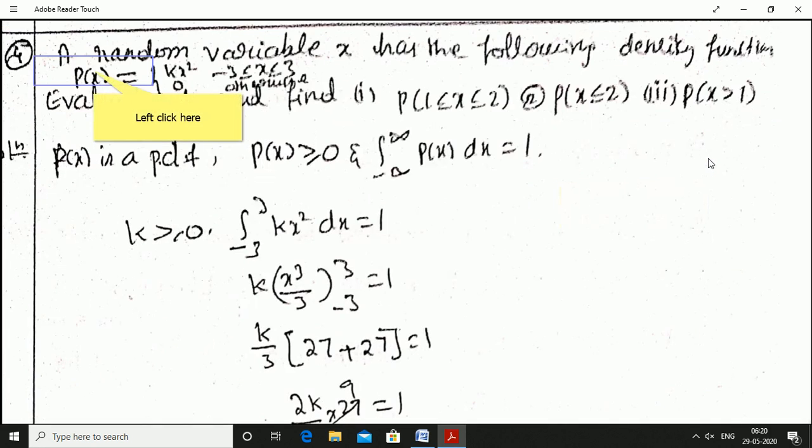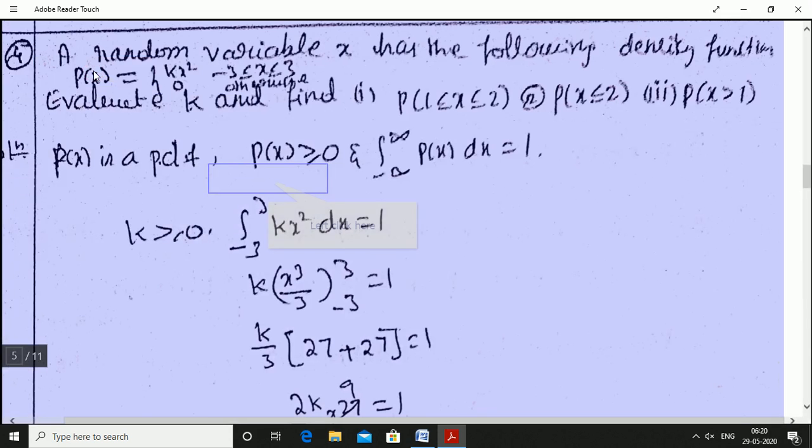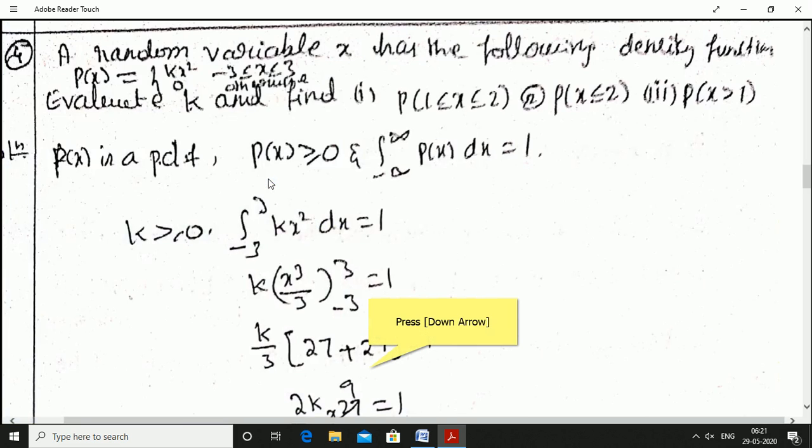Here, instead of f of x, they have given it as p of x. No doubt. Okay. It is a continuous random variable. Either we can denote it as p of x or f of x. P of x is a probability density function. P of x must be greater than or equal to 0. If f of x is given, you write f of x is greater than or equal to 0. Integration minus infinity to infinity, p of x into dx is equal to 1. P of x greater than or equal to 0 means k must be greater than or equal to 0.